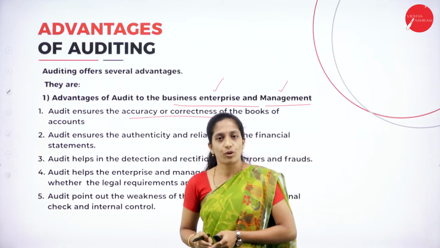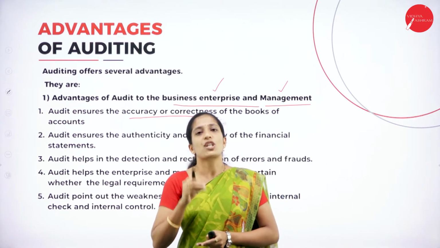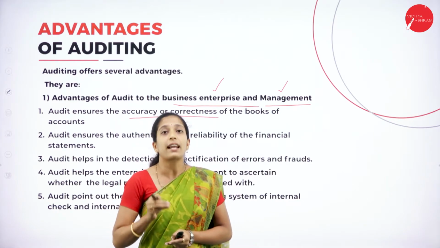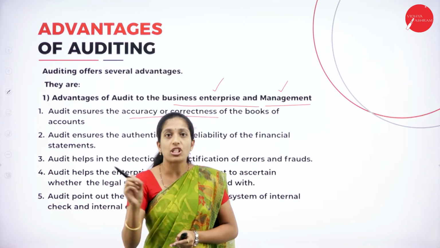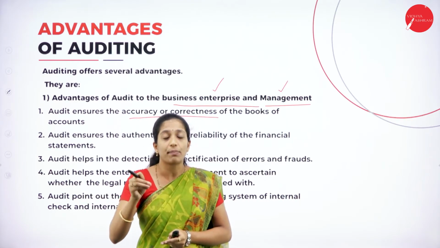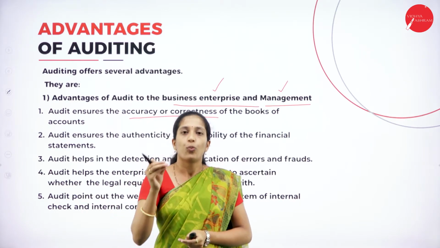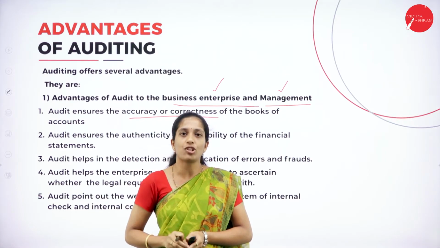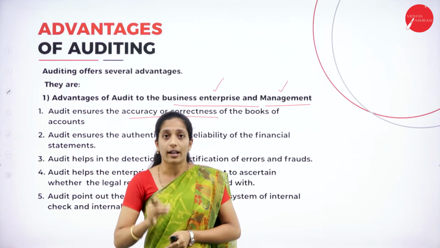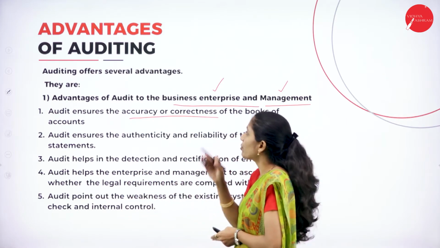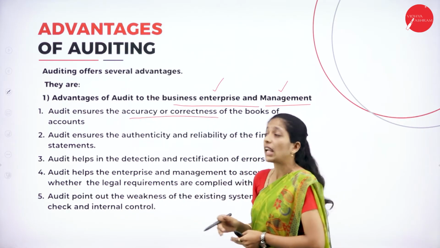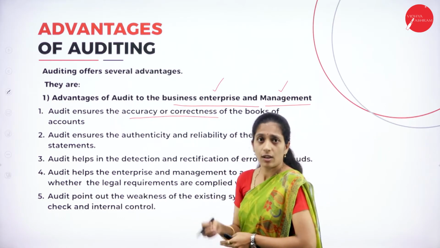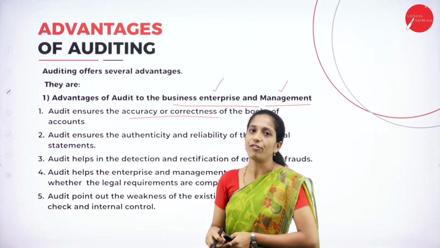I told you in the beginning, the main objective of auditing is to check whether the transaction is correct or not, or whether the financial statement they are going to prepare, or the results obtained from that financial statement, is correct or not. In order to check that, we have to do auditing. Auditing ensures accuracy. Accuracy means correctness of books of account.